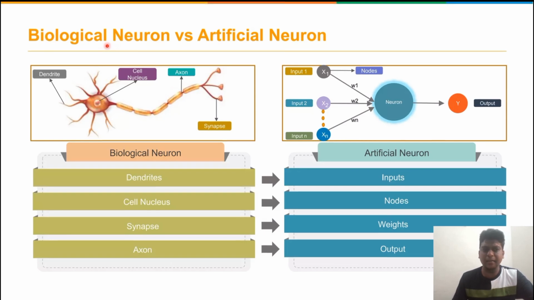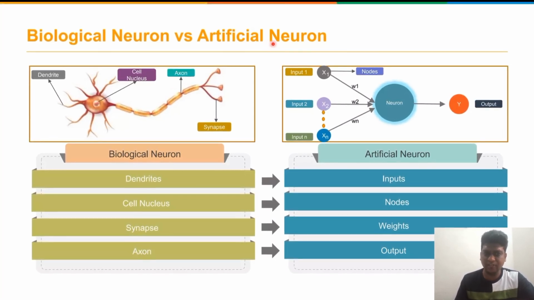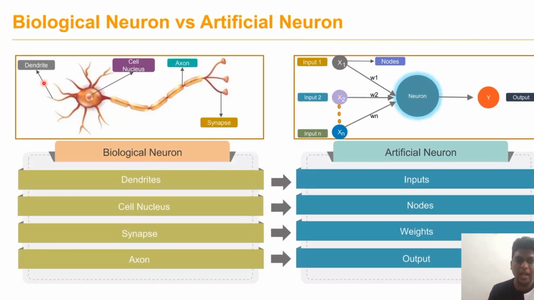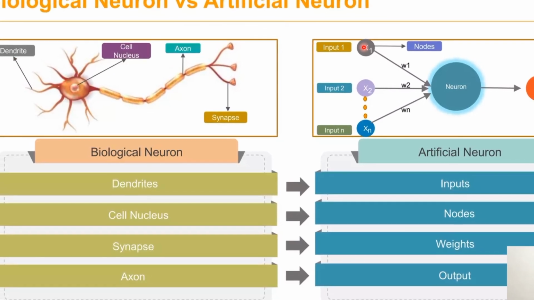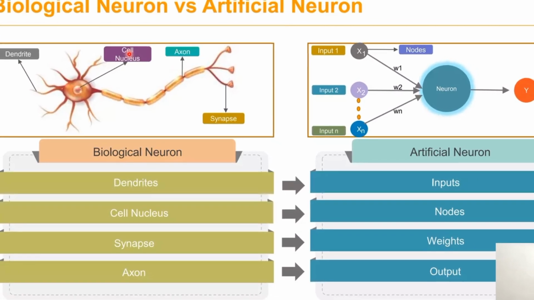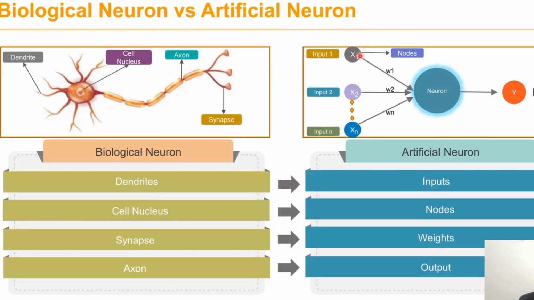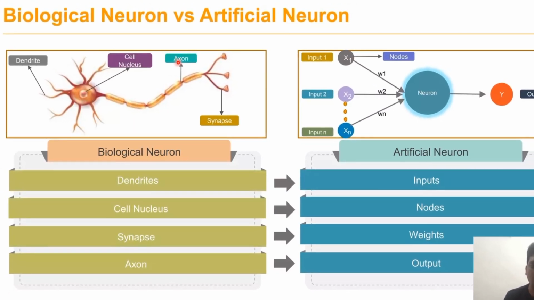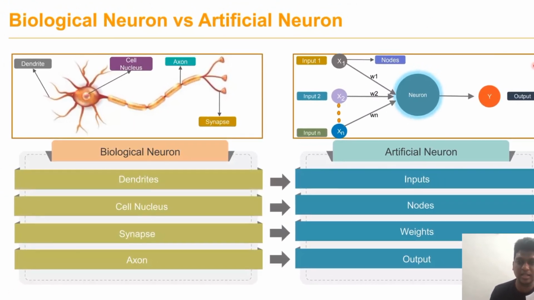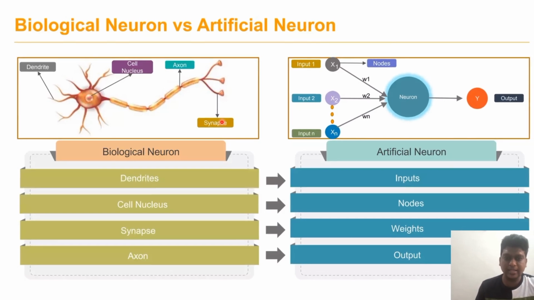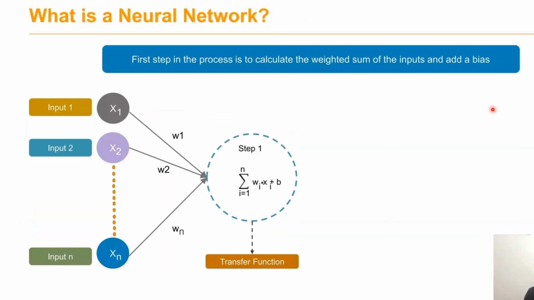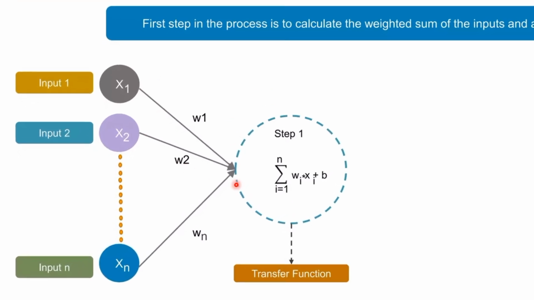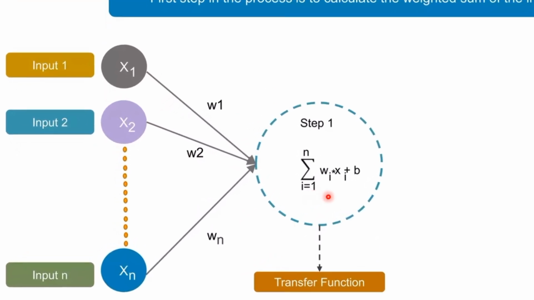We compare the biological neuron with this artificial neuron. The dendrites represent the inputs, the cell nucleus represents the nodes, the axon represents the output, and the synapses represent the weights. The first step of a neural network is to calculate the weighted sum of the inputs and the bias.